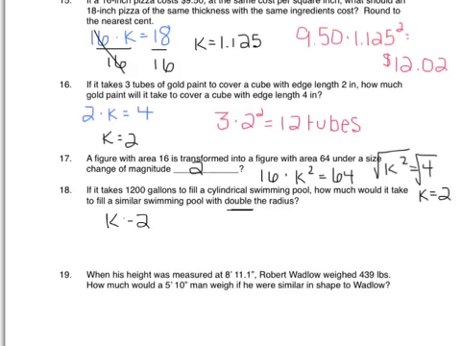So volume deals with k cubed. So I would take that 1,200 that it took me before and multiply by my k value to the power of 3. And I believe that should come out to be 9,600 gallons. Let me just double check that math quick. Yep, that'd be 9,600 gallons. So again, I use my k value cubed because we're talking volume here.